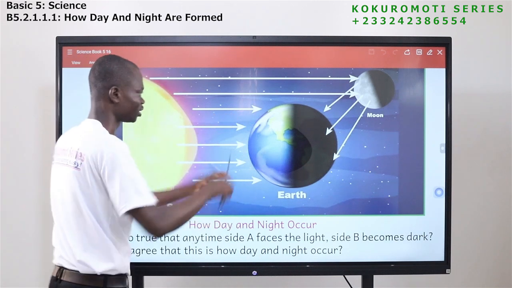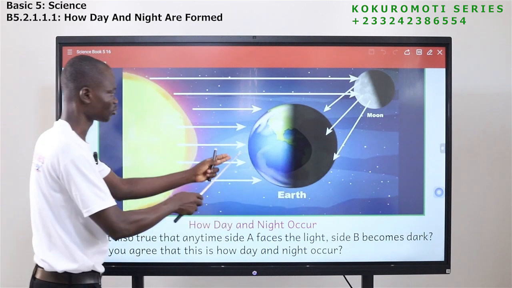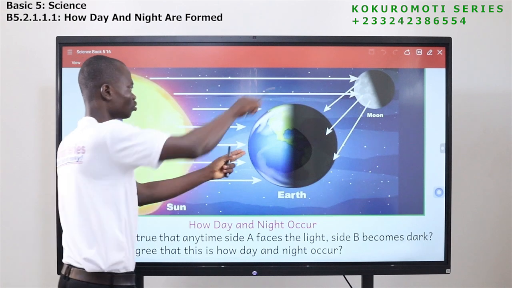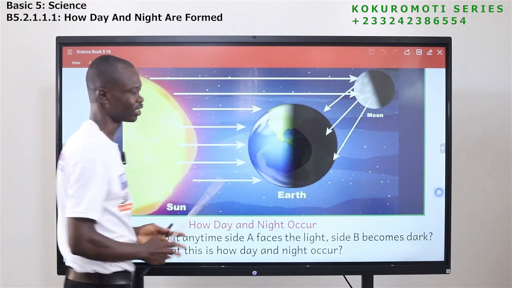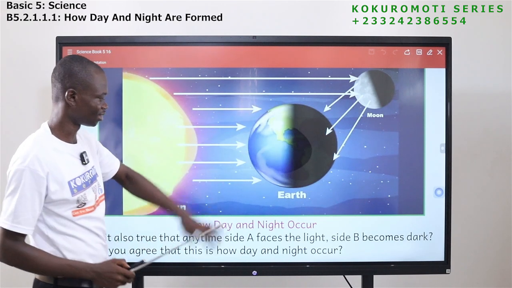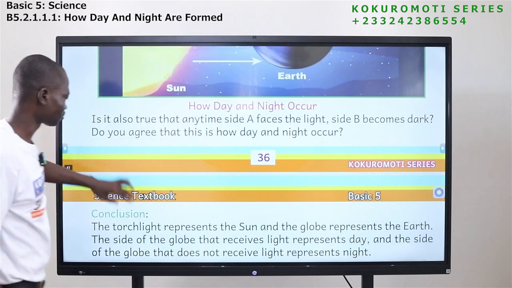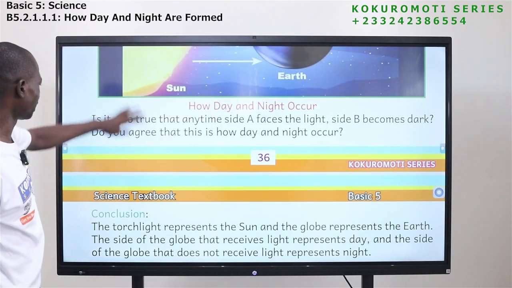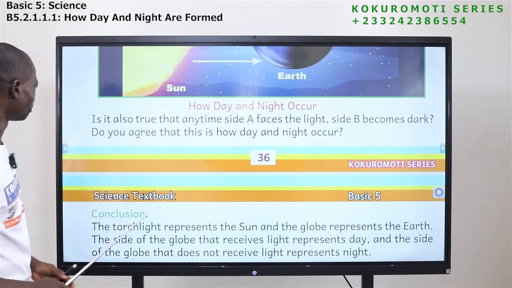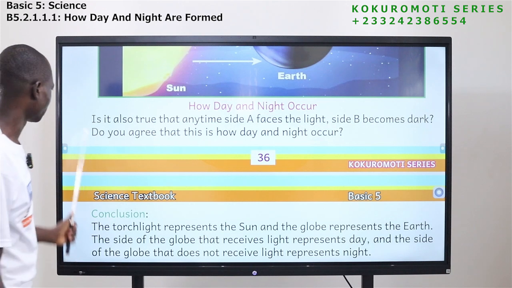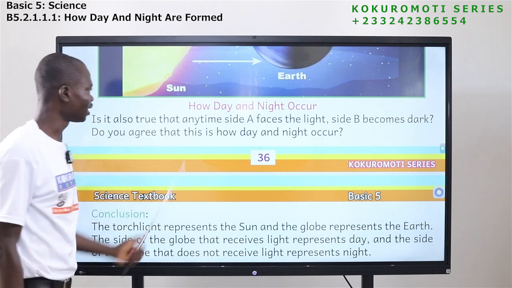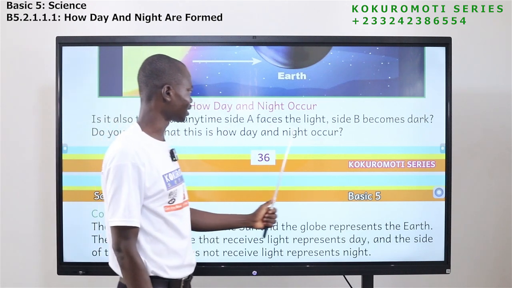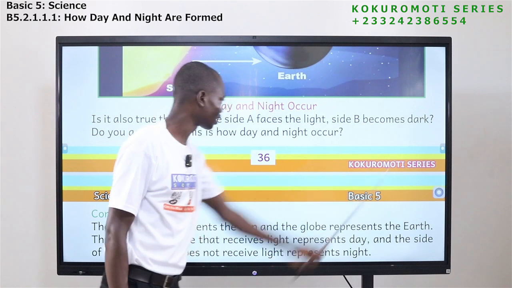So as the earth rotates, those here will come to this side to get light. Those here will also go to this side to get night. That is how it is formed. So this is how day and night is formed. Let me ask this question. Is it always true that anytime side A faces the sun, side B becomes dark?